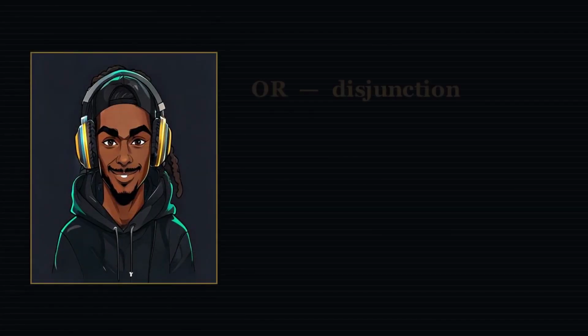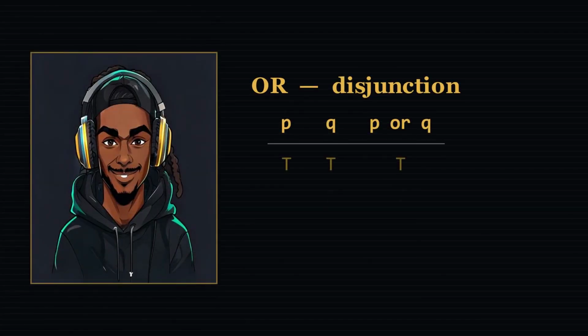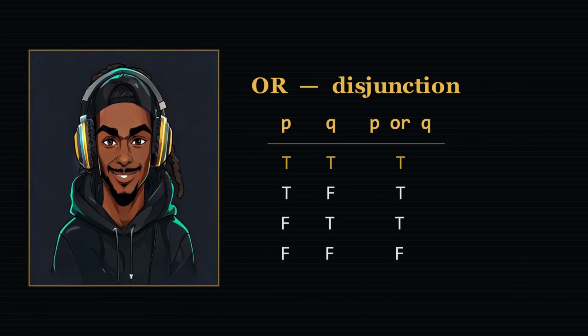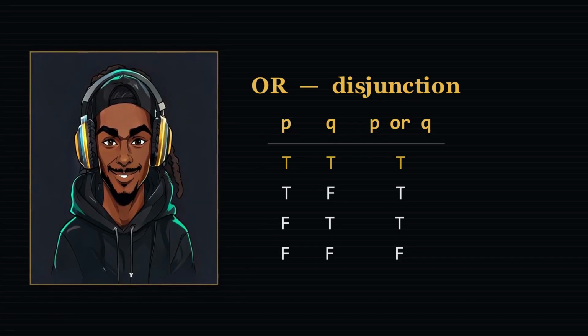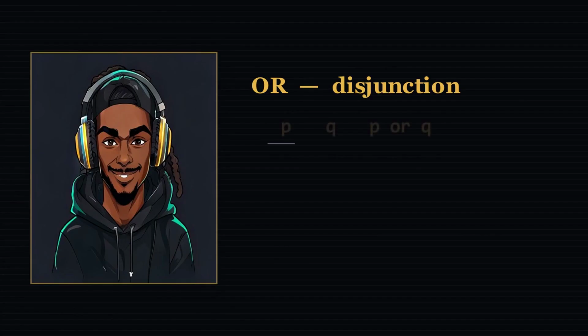Third, OR, wedge pointing down, written P or Q, fancy name disjunction. True, true gives true. True, false gives true. False, true gives true. And false, false gives false. Look at that first row hard. Both true and the OR is still true. This is the inclusive OR. It means at least one, not exactly one.